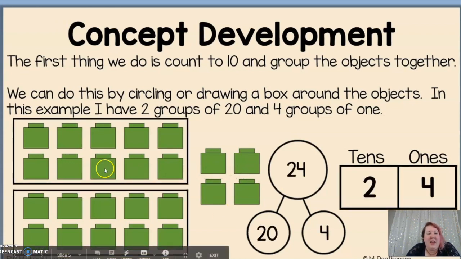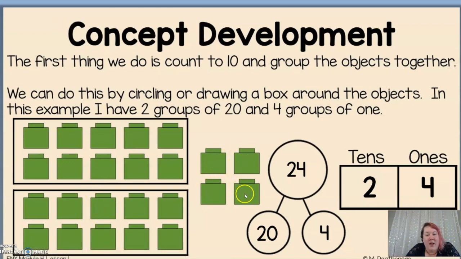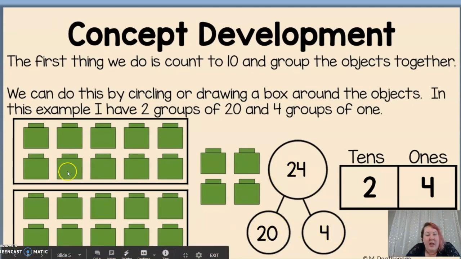So, look, I have a group of 10 here and a group of 10 here. And then I have 1, 2, 3, 4 ones. So it was 24 total, and the 2 numbers I did were 20 and 4. I had a group of 20 and then a group of 4. And how I did that was I had 2 groups of 10, look, 1, 2, that each had 10 in them, and then 4 ones over on the side.